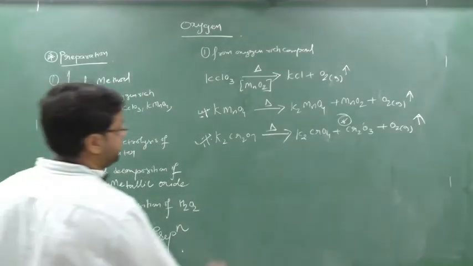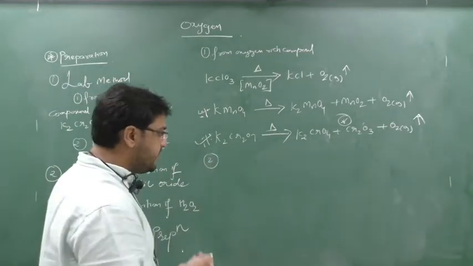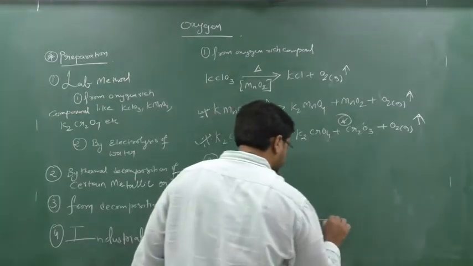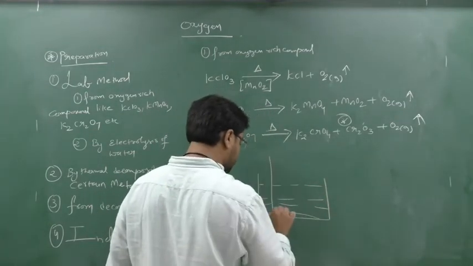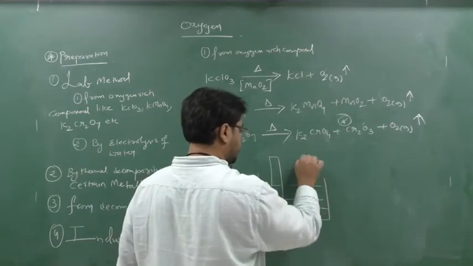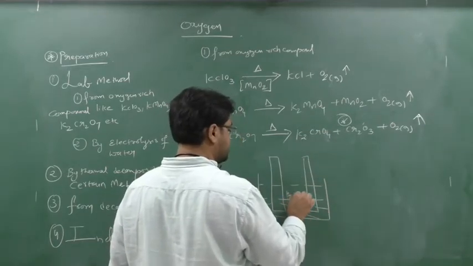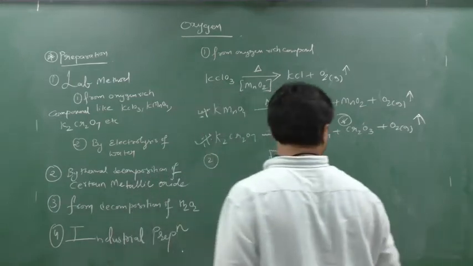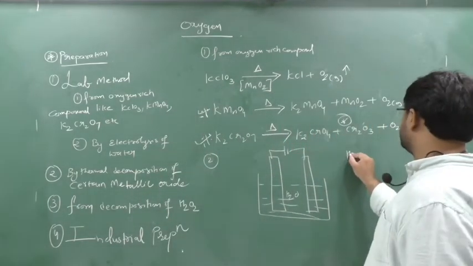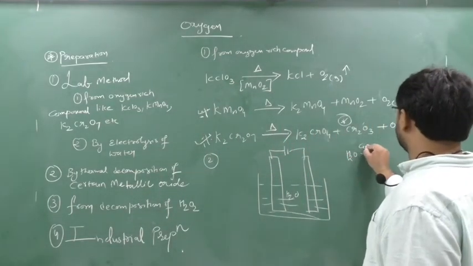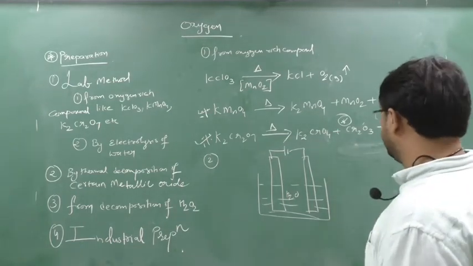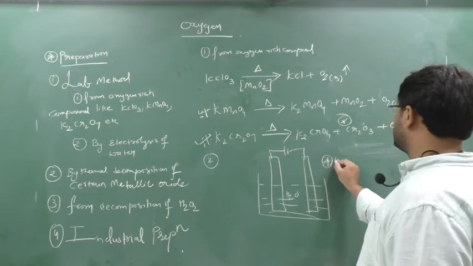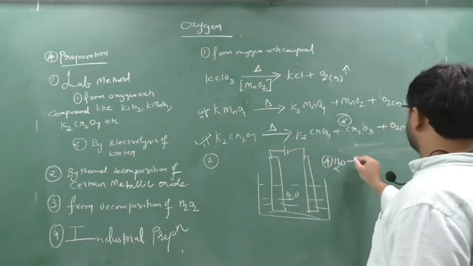Second is by electrolysis of water. Last class also we did many attempts, no? See what we used to do. We take water and put an electrolyte here. Here there is H2O. On passing the electric current, what do we get? On passing current we get H2, sorry, I'll write in bigger handwriting. So we are taking H2O and passing current.